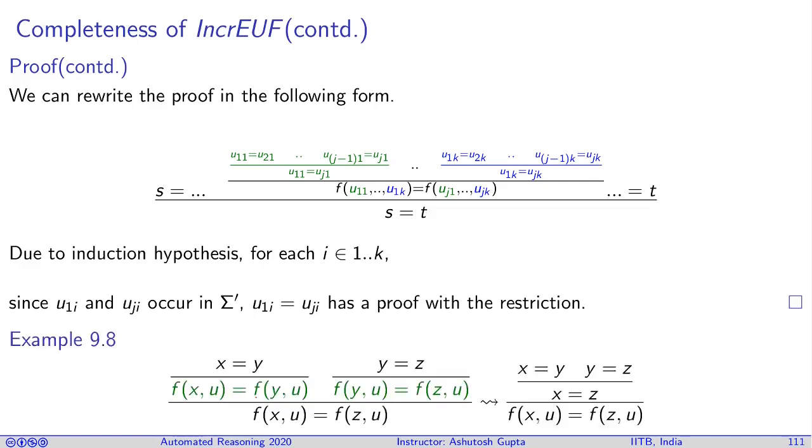In this example, you can see that the early application of congruence was the problem. We applied the congruence and then applied transitivity, and therefore we had the problem. Now we first apply the transitivity and derive x is equal to z, then we derive congruence, and then all the terms are from within your input formula. So therefore we can conclude that our method is complete.